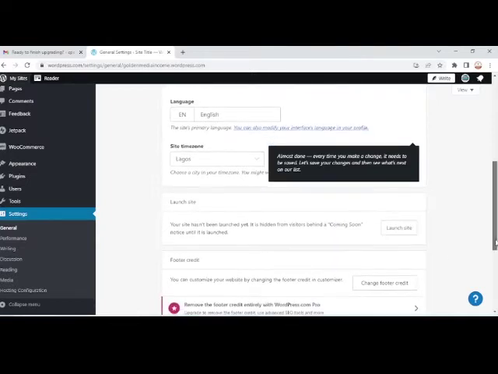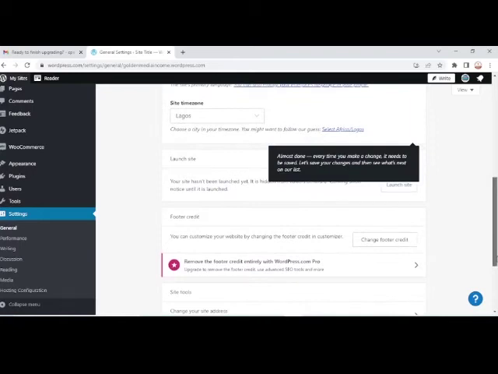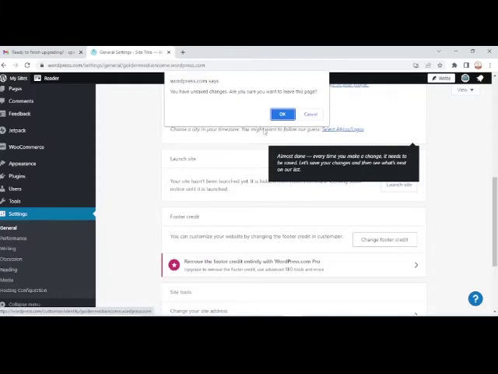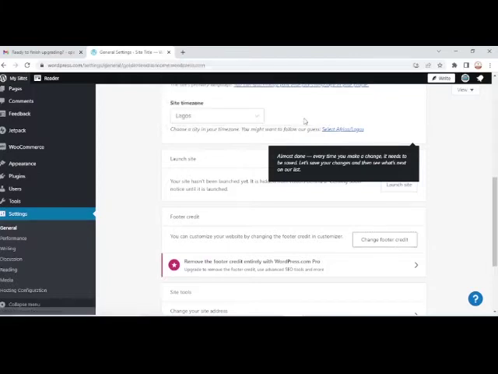Because it has a lot of issues. I want the footer credit. You can customize your website by changing the footer credit. I want to change the footer credit. So I've not saved this, so cancel it. To remove the footer credit entirely, with WordPress.com Pro, we need to upgrade to Pro to remove it.